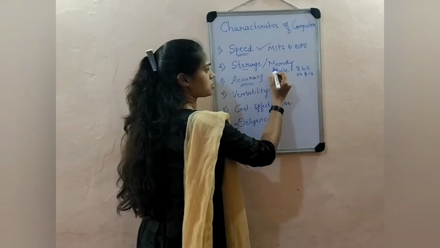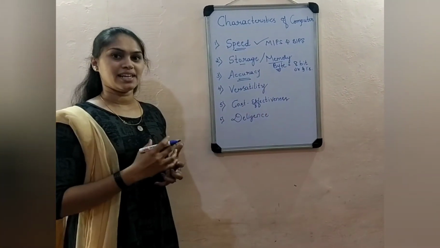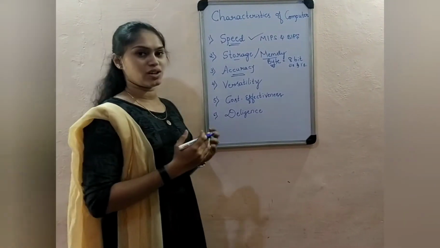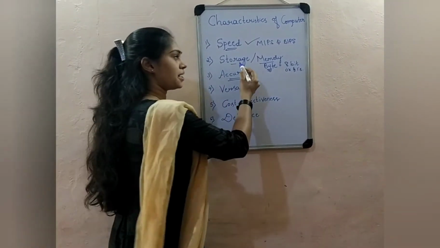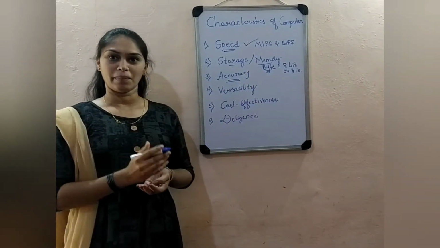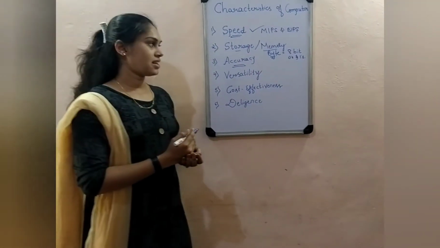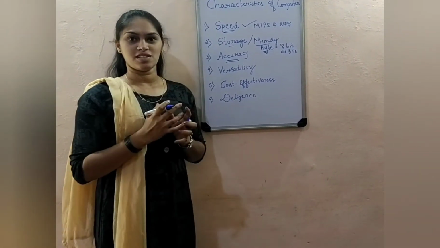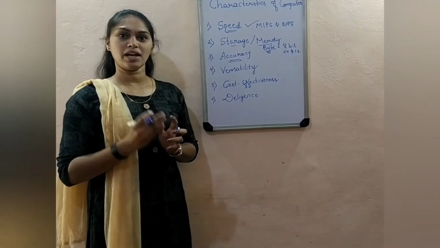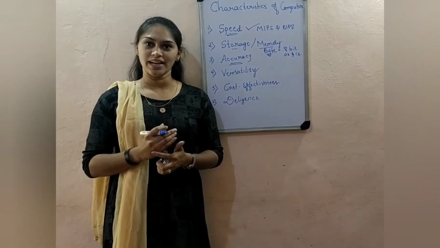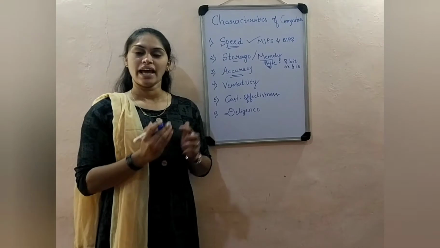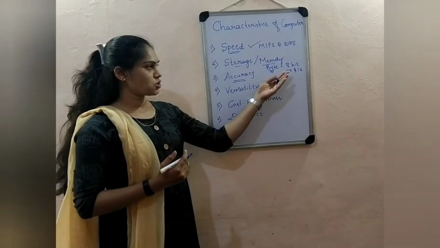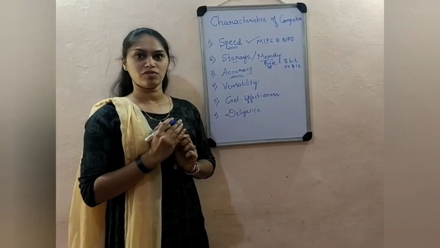By making use of storage or memory, we can retain our data permanently or temporarily, based on the user's choice, and memory is measured in terms of bytes. A byte is a collection of 8 bits, and each bit is a zero or a one, because the computer understands only zeros and ones. So everything is converted into ASCII format, and then the data is stored in the form of bits.